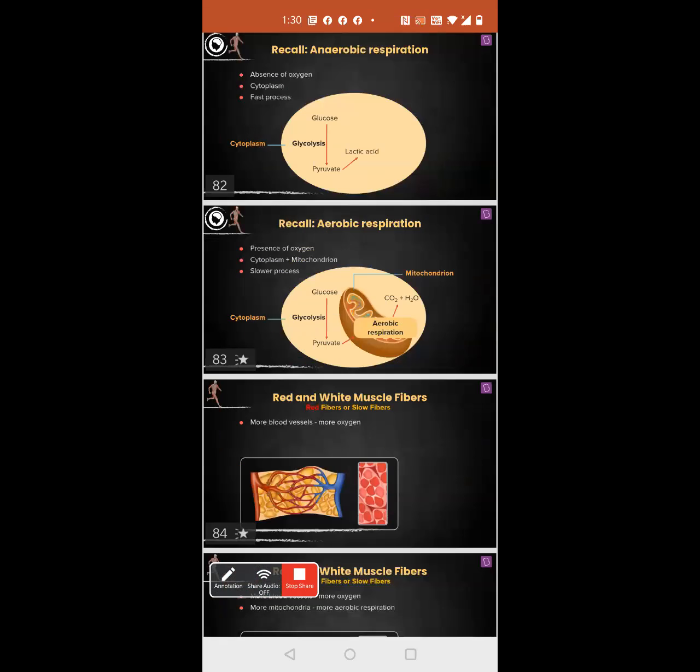Red muscle fiber is red in color because it has a lot of blood supply. Isn't it logical? If there is a lot of blood supply, that area will be more reddish, correct? So out of the two muscle fibers, the red one has more blood supply, and more blood supply means more oxygen.